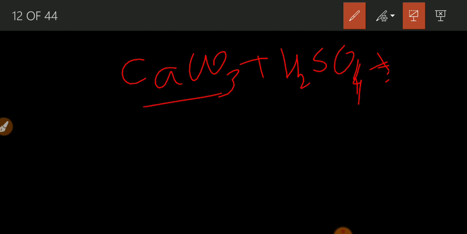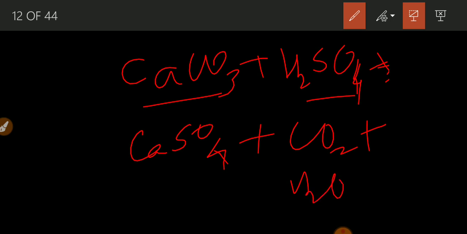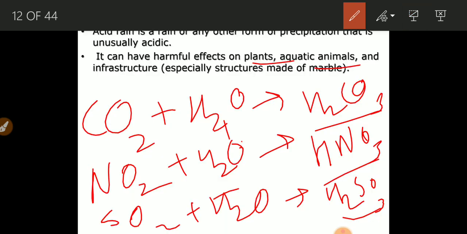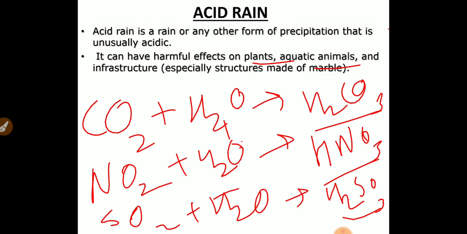Now this is a salt and this is an acid, so they will react with each other. CaSO4, calcium sulfate, is formed, and along with that carbon dioxide and water are formed. Due to the formation of a new substance, the property of this calcium carbonate changes entirely, and the shine of the marble buildings decreases. The shine becomes dull.